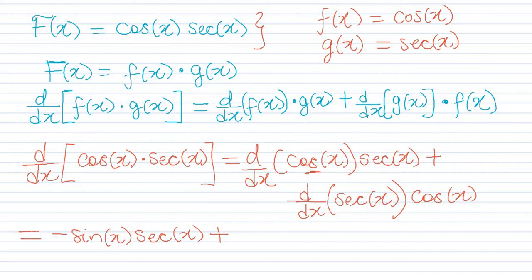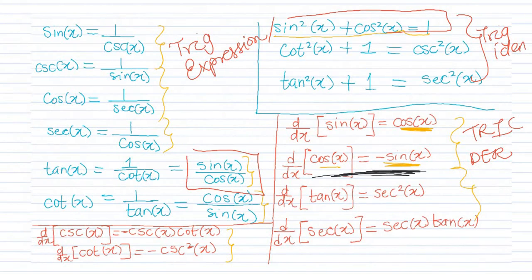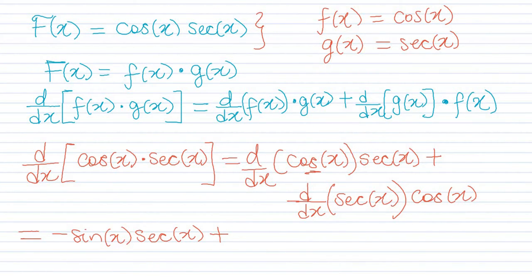So now we're left with negative sine x multiplied by secant x plus the derivative of secant x. What is the derivative of secant x? The derivative of secant x is secant x multiplied by tan x, right? So now we have plus secant x tan x. That's the derivative of secant x. And then we have the cosine x just chilling right here. We're just going to drop it down. And that's going to be secant x multiplied by tan x multiplied by cosine x. So that is what we have on the right side of the positive sign.